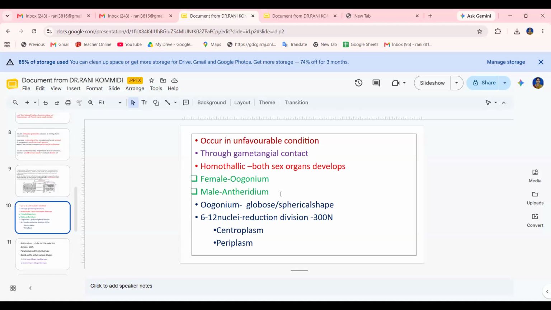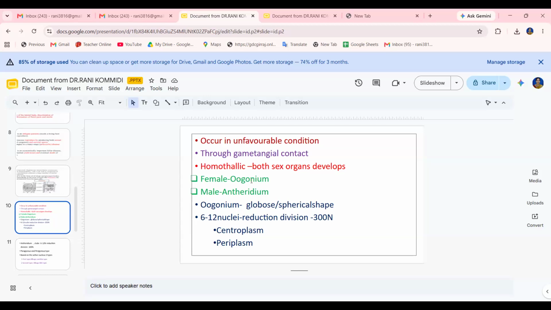Reproduction occurs in unfavorable conditions. Albugo reproduces by asexual and sexual methods. In unfavorable conditions, it occurs through gametangial contact, and it is homothallic; both sex organs develop. The female organ is known as the oogonium and the male is the antheridium.